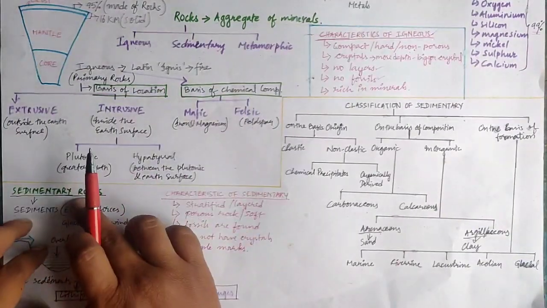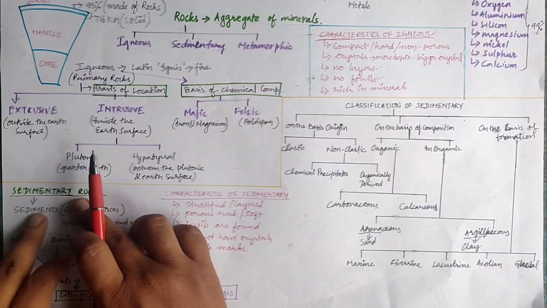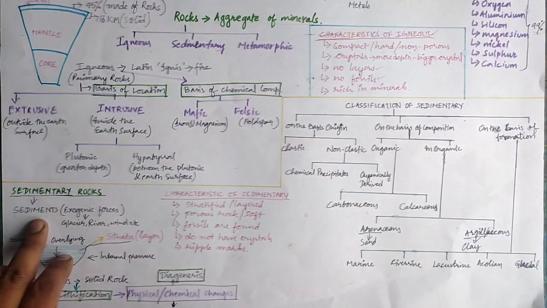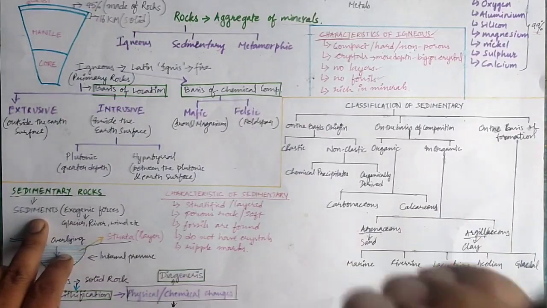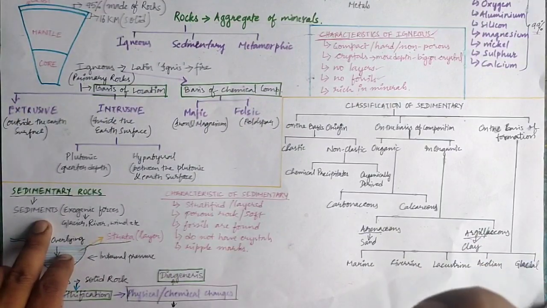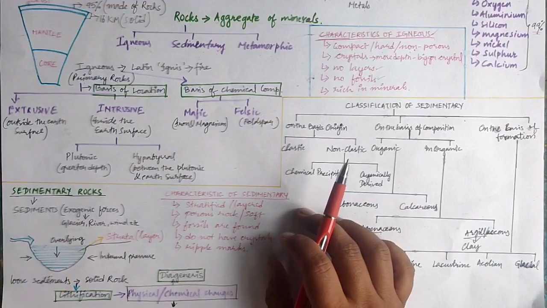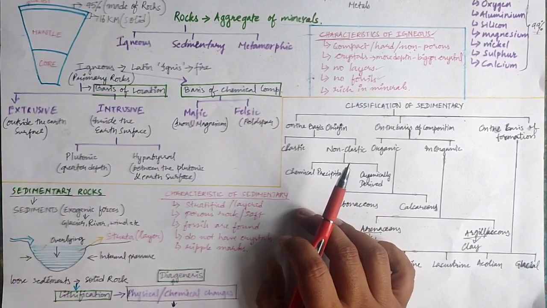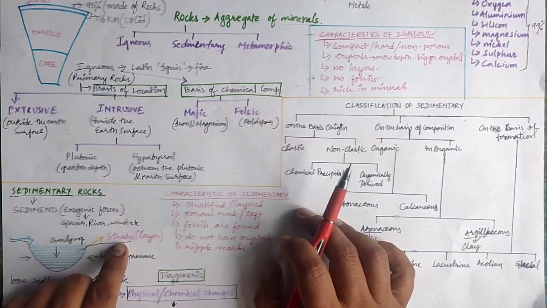Now sedimentary, the term which has been derived from the word sediments, which means the broken fragments which have been brought down by the exogenic forces, like eroding away, the weathering, agents of weathering also we can say. Now they will erode away the highland area and bring the stuff and deposit it in the low-lying areas, layer after layer. Now those layers are also known as strata.